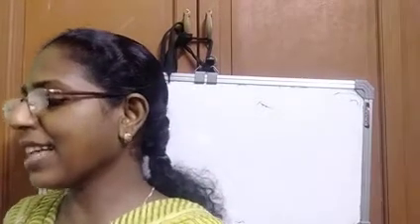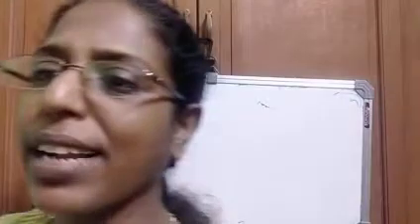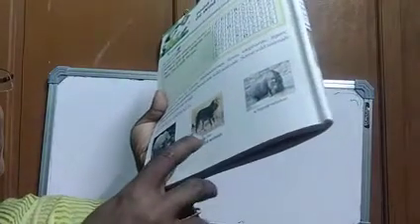Then next our lesson is lesson 2, food and homes of wild animals. Here you can see big wild animals like rhino, lion, elephant, hippopotamus. These are big wild animals, and wild animals live in forests.